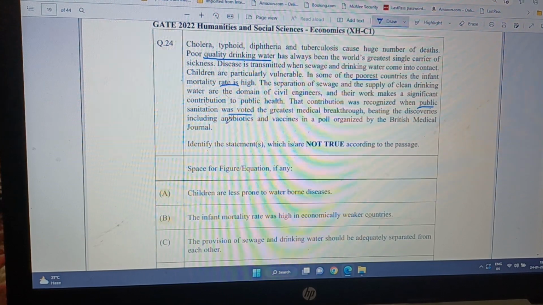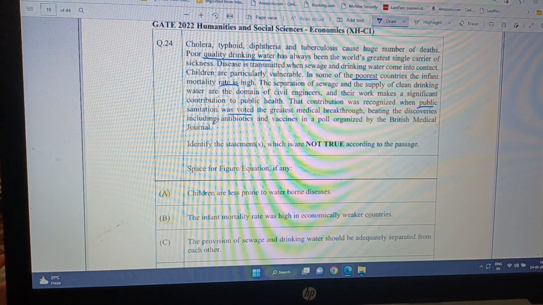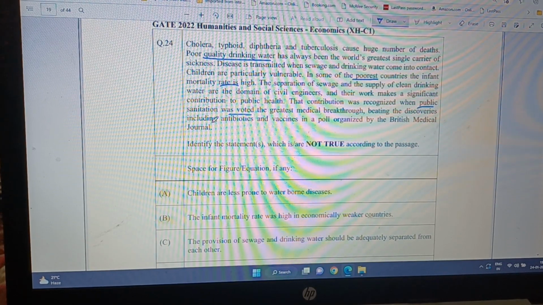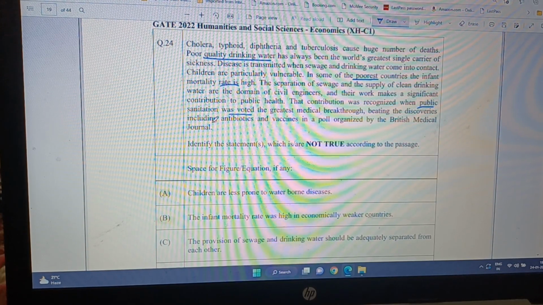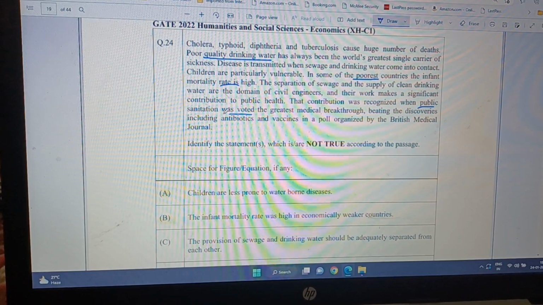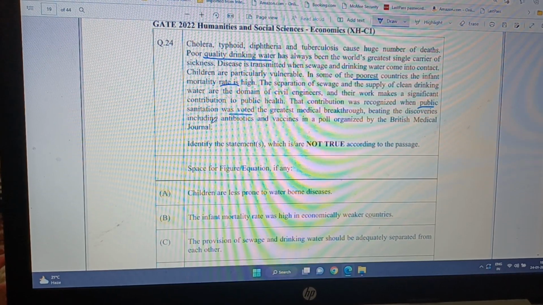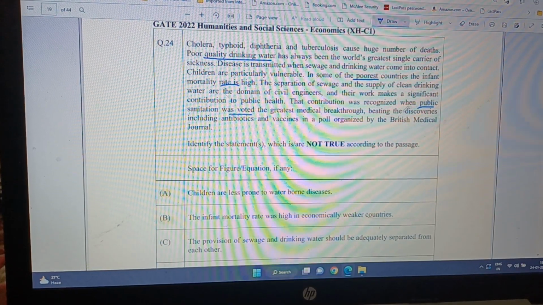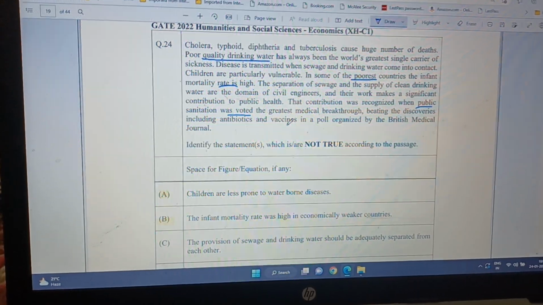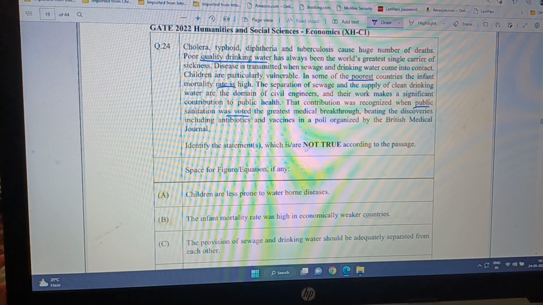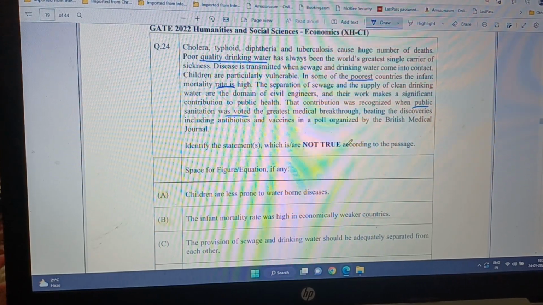So British Medical Journal had a poll, and it said that the cause of freedom or elimination of these diseases is because of this public sanitation, not which has higher impact, means beating the discoveries, including antibiotics and vaccines. So let's see which is not true.